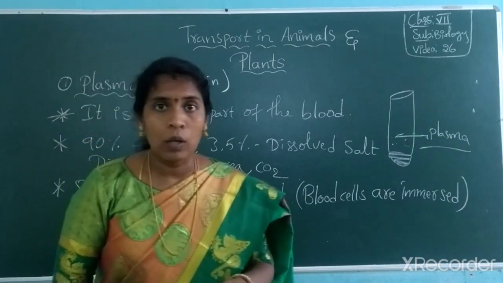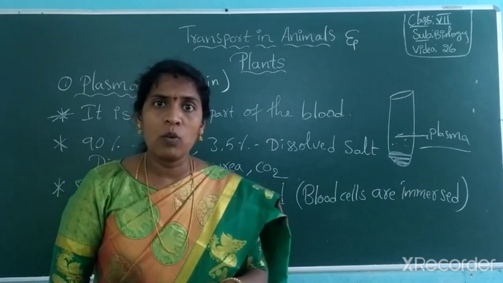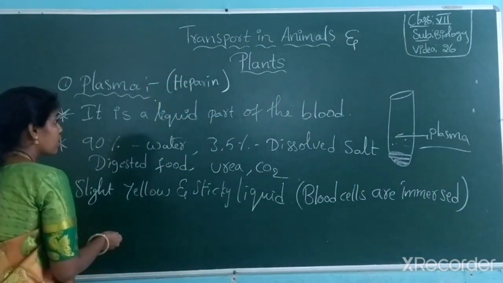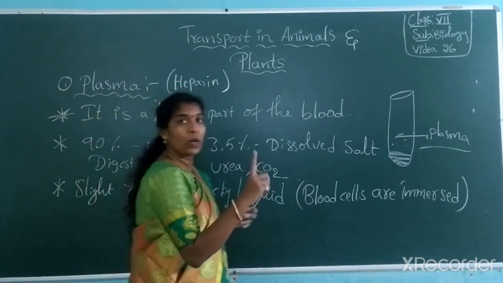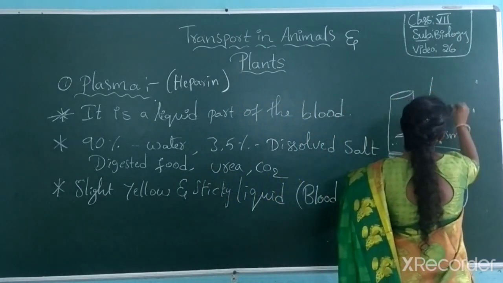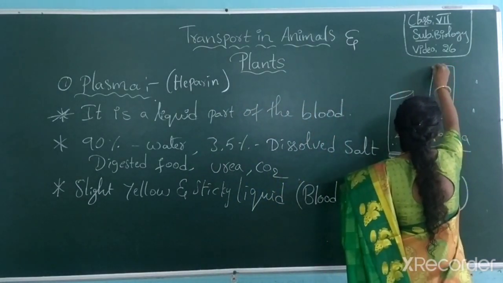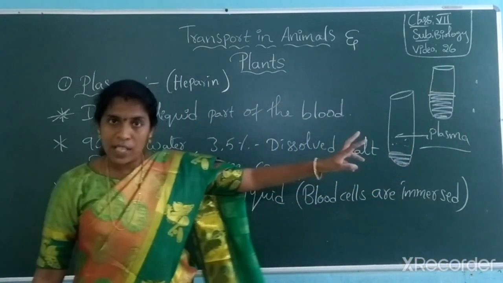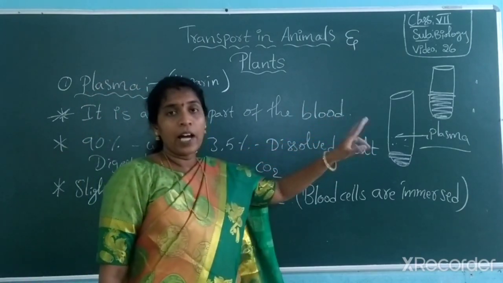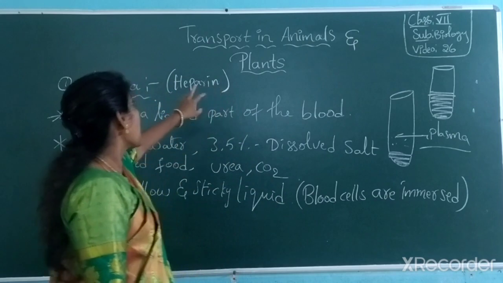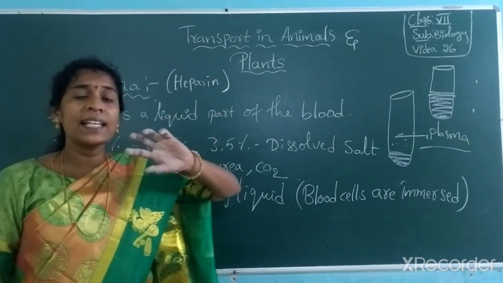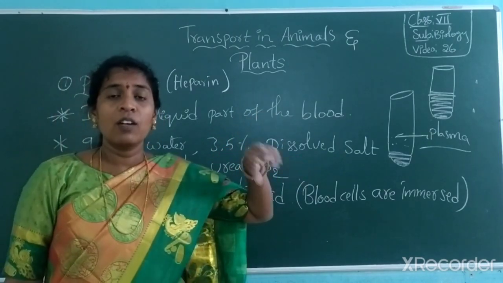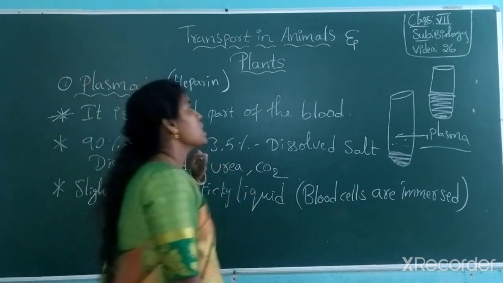Then you may get one more doubt. Madam, generally when we take blood out, sometimes it gets clotted. Then when blood gets clotted, I'm taking one more test tube here. I have taken another test tube. In the test tube, I took only the blood. I didn't add heparin to it. Then blood gets clotted. Due to the clotting of blood, around that region, we find a white color fluid called serum.